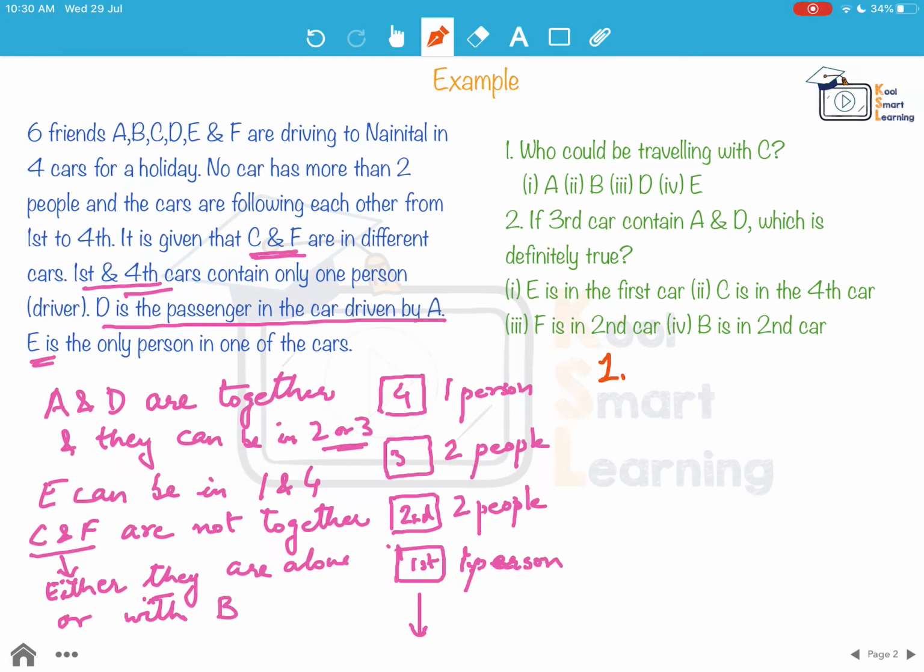They can be either alone or with B. So C cannot be with A, cannot be with D because A and D are together and no more than 2 people are there in the car. So these 2 options are ruled out. C cannot be with E. So the only possible option is option 2, which is B. So this is the right answer here.